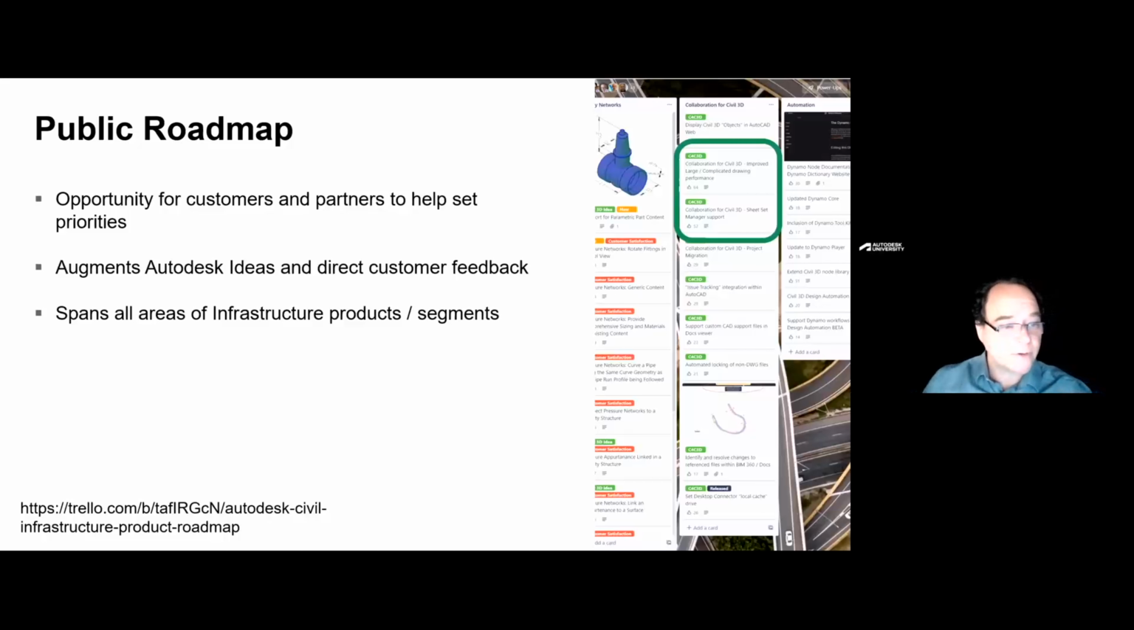But I think an overlooked advantage of the public roadmap is if something's not functioning the way you think it should, maybe check the roadmap to see if it's something that's just not quite as far down the path as we'd like it to be. Sheet Set Manager, for example, enhancements are continually coming to the Sheet Set Manager experience. With 2023.1, Sheet Set Manager does work in the cloud. With the upcoming releases of AutoCAD updates and Civil 3D updates, those experiences are getting better. So I definitely encourage you to visit the roadmap.